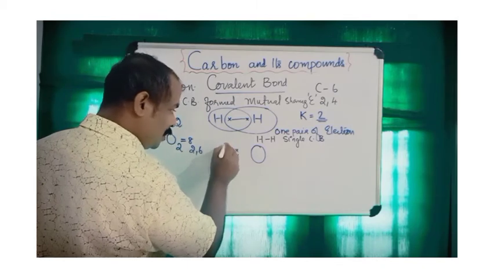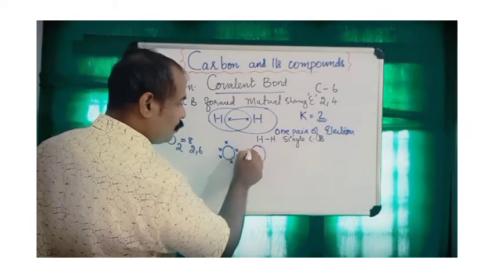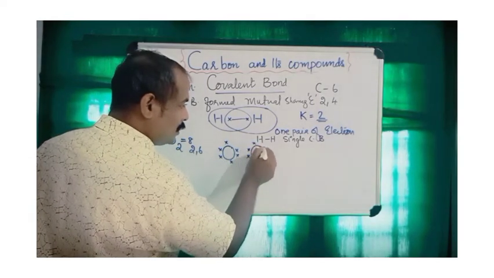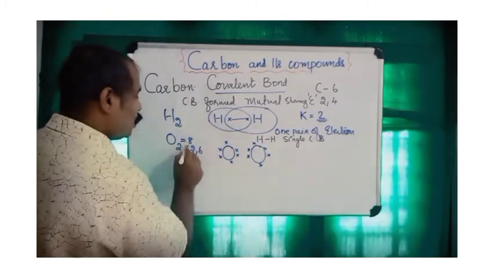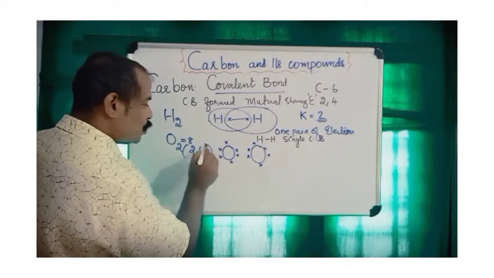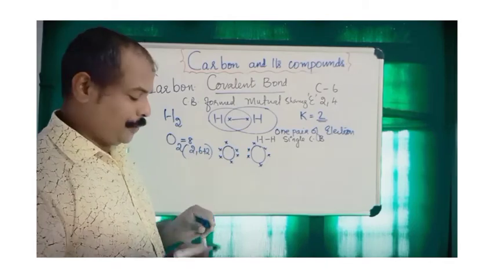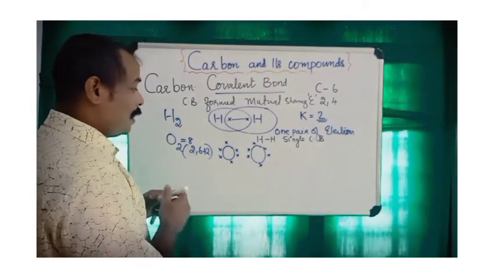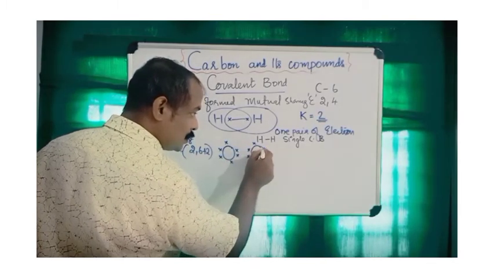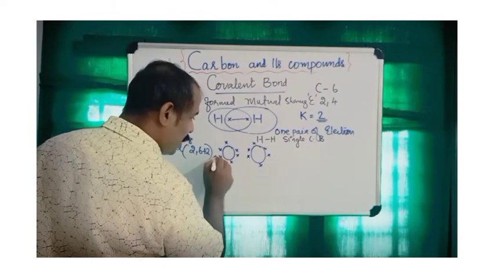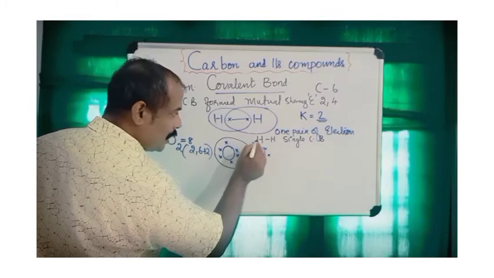Both oxygens need 2 more electrons to attain a stable electronic configuration. So they should share 2 electrons between these oxygens, and this way they will form a sharing bond.